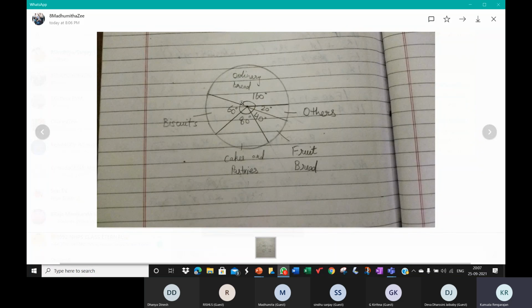See here, 160 degrees, 60 degrees, 80 degrees, 40 degrees, and 20 degrees. The central angle must be marked around the center of the circle. The details, ordinary bread, biscuits, if there is space in the sector, write it in the sector. If there's no space, you can just put a line like this and write it outside. But the central angle must be marked around the center.